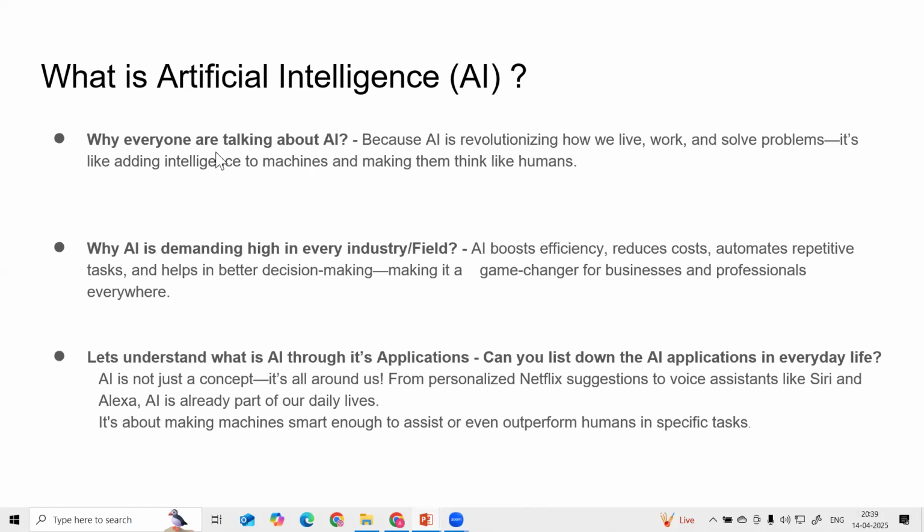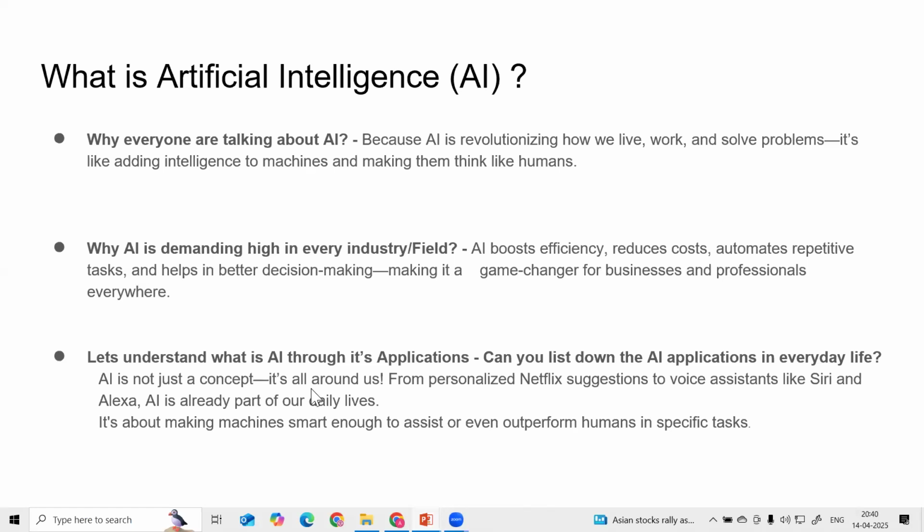That's why everyone wants to integrate AI applications in their business. So why is AI in such high demand in every industry? Because it boosts efficiency, reduces cost, automates repetitive tasks, and helps with better decision making. So it's a game changer for businesses and professionals everywhere. That's why AI is in demand, and why new jobs and new responsibilities are coming into the market.